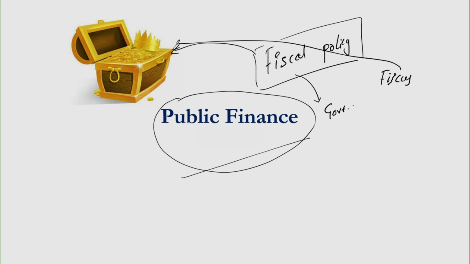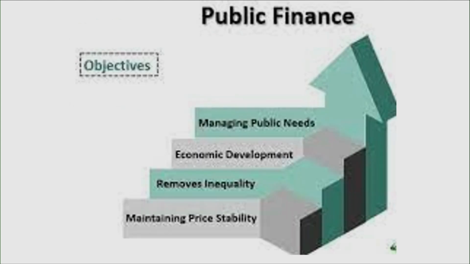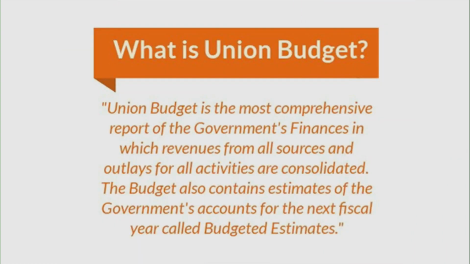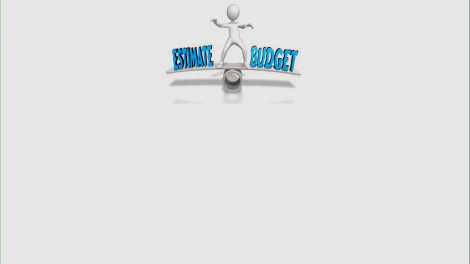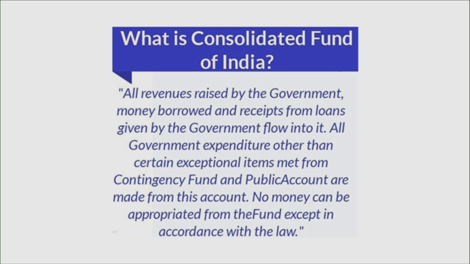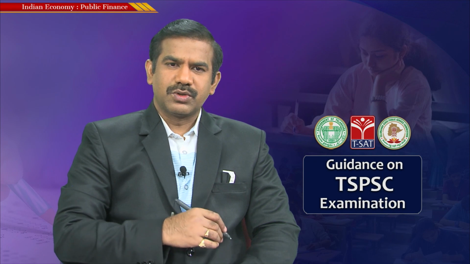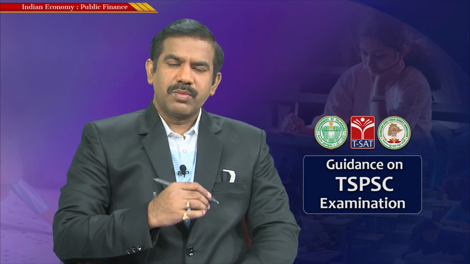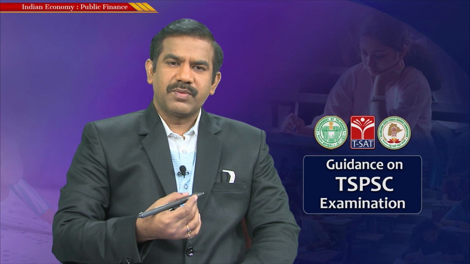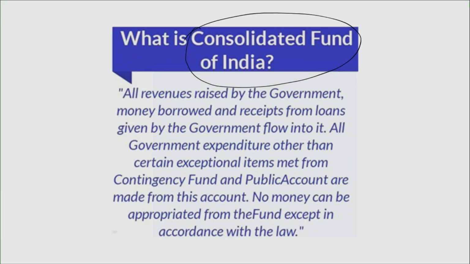In modern days, we don't have any such thing. Before going into the objectives, let me define how the government maintains its funds in modern ways. Whatever revenues the Government of India receives from the public is maintained as part of the Consolidated Fund of India. The money that we pay in the form of taxes, which has been collected from the people, goes into a fund called the Consolidated Fund of India.